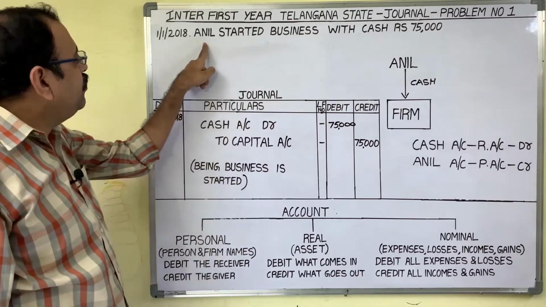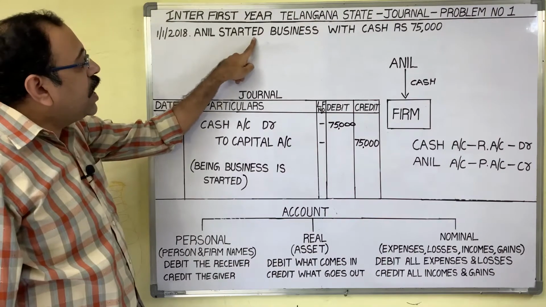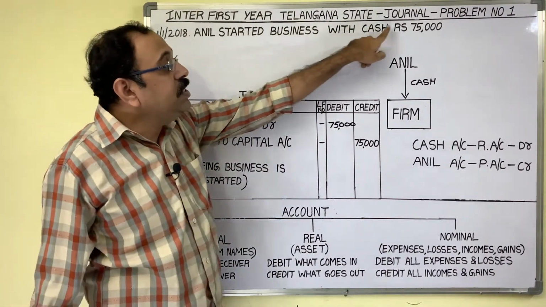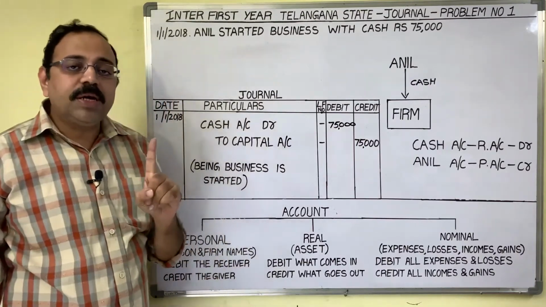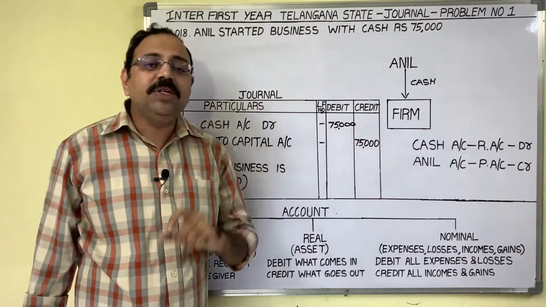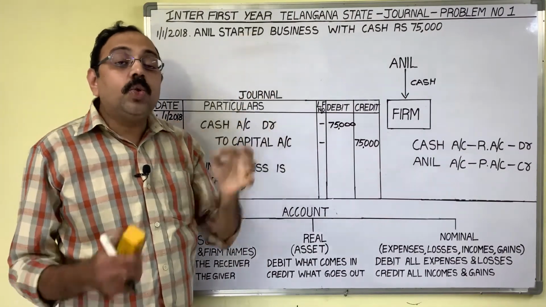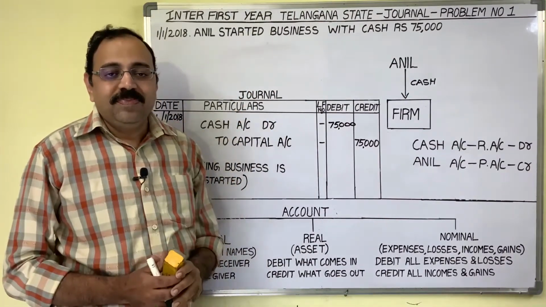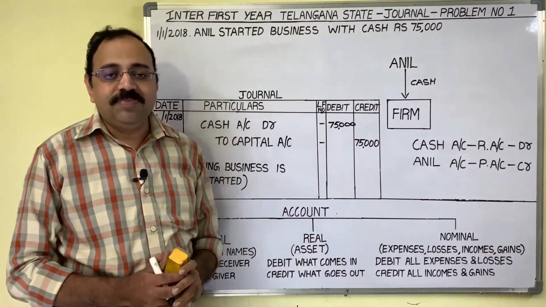See the transaction. On 1st January 2018, Anil started business with cash 75,000. Here only one person is going to start the business, which means this business comes under sole proprietorship. Anil is a sole proprietor, owner of the firm.